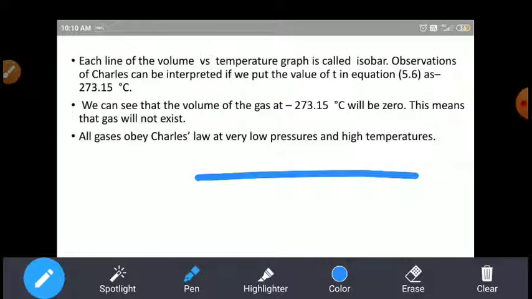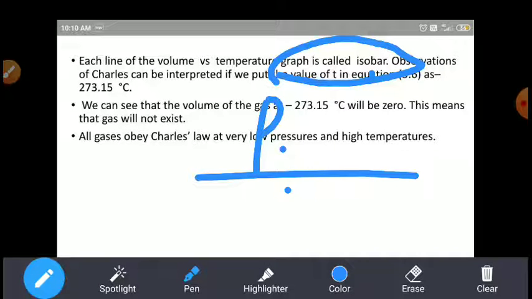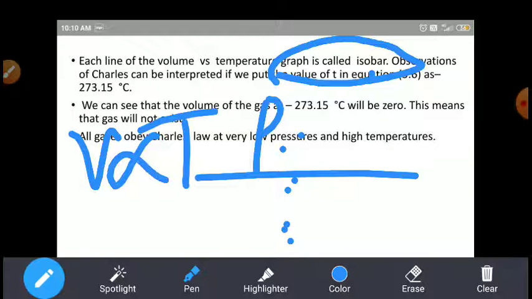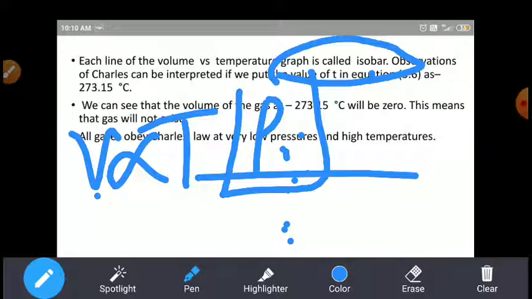Each line of the volume versus temperature graph is called an isobar. The pressure is constant: P1, P2, P3, P4. The fixed pressures are there. Volume is proportional to temperature at fixed pressure.